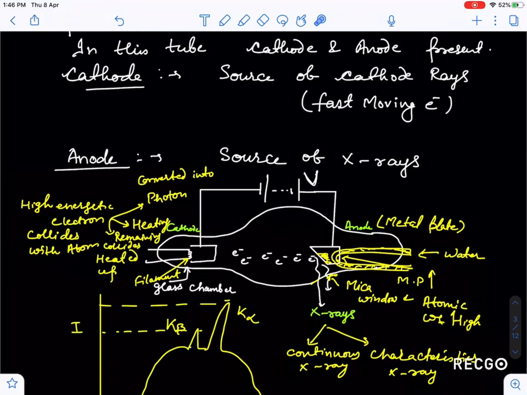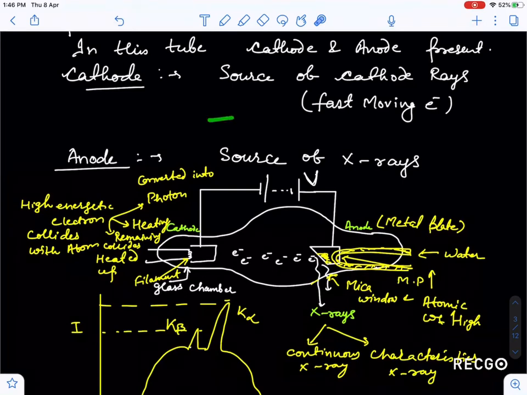The cathode has a filament which is heated, and it produces electrons. At the beginning, electrons don't have enough speed or velocity, but what we have done here is connect the anode to the positive terminal of the battery and the cathode to the negative terminal, so that a potential difference is created between cathode and anode.